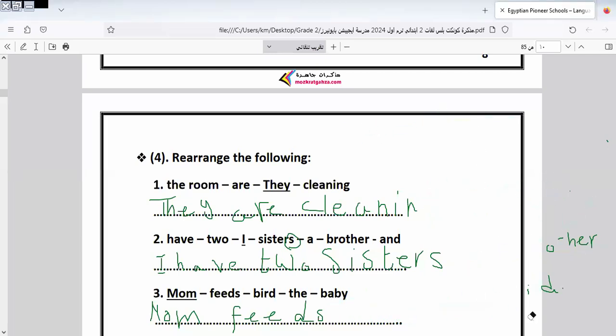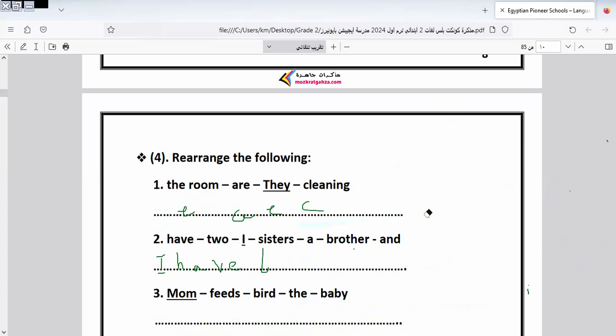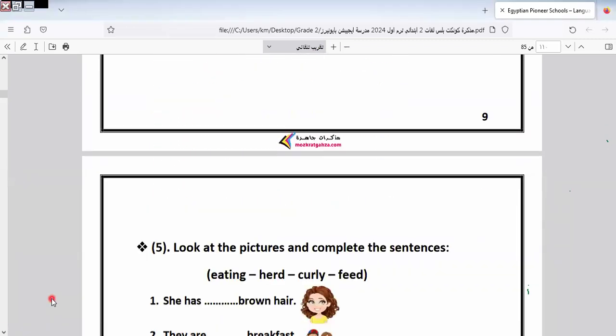In this exercise, we have another sentence. I answer 3 of them and I will leave the rest for you to do by yourself. Okay, now we know the rule. You can apply it to the rest of the sentences. Okay, let's go to another question here.